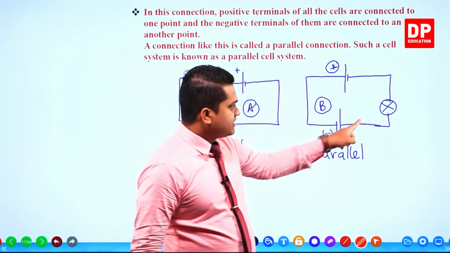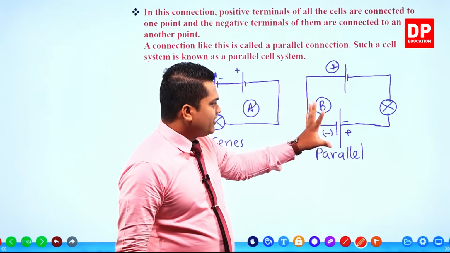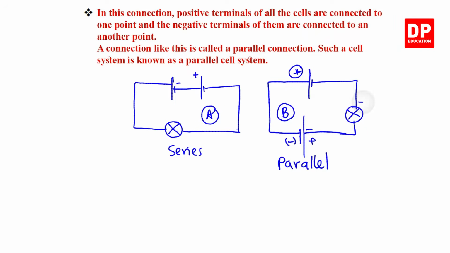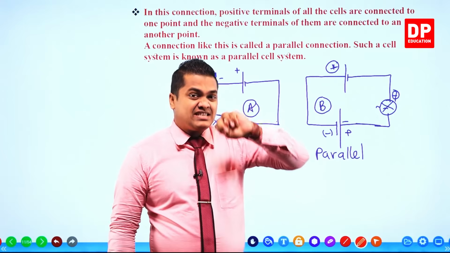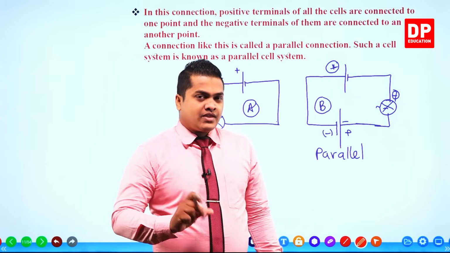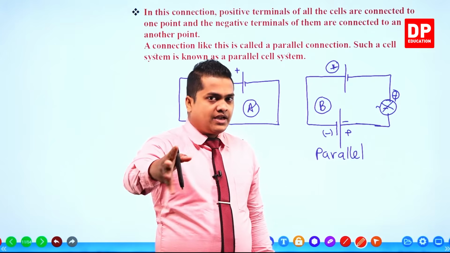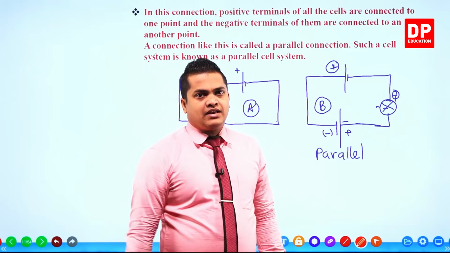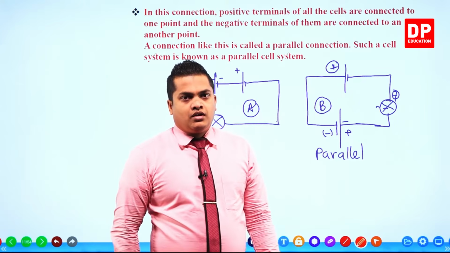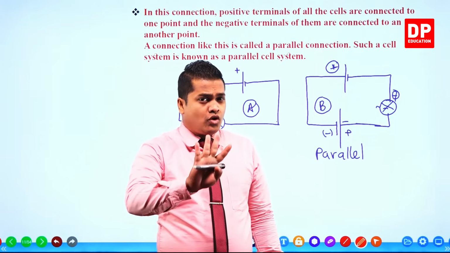Then check with the bulb once again. The first terminal is connected to the positive terminal of the first dry cell. The second terminal over here is connected with the negative terminal of the second cell. So in a series connection, my dear children, one terminal comes from one electric source or one cell, and the other terminal comes from the second one. That's how a series connection works. So don't mess up these things.